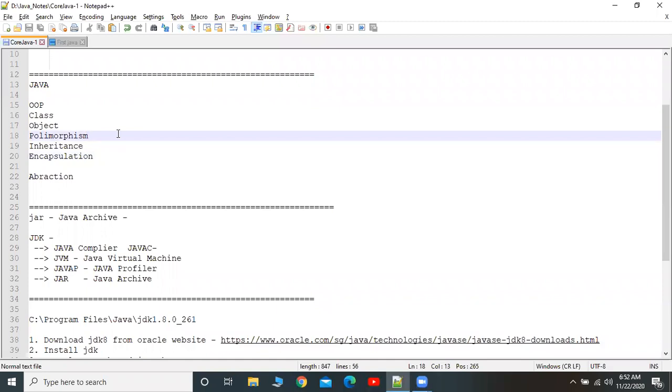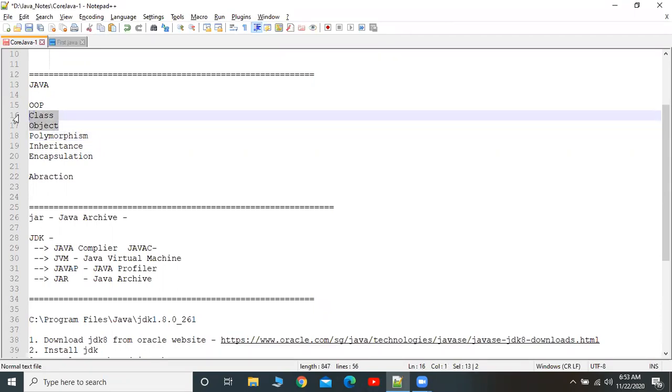Today we are going to discuss some of the important concepts under OOPS in the Java programming language. What are the important OOPS concepts we have seen earlier? Class, object, polymorphism, inheritance, and encapsulation. So we will see class and object today, at least. If time permits, we can see the remaining three concepts also.